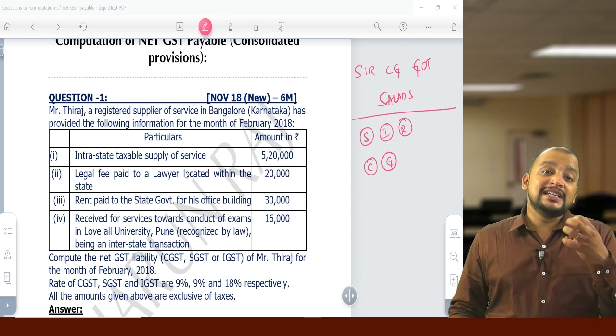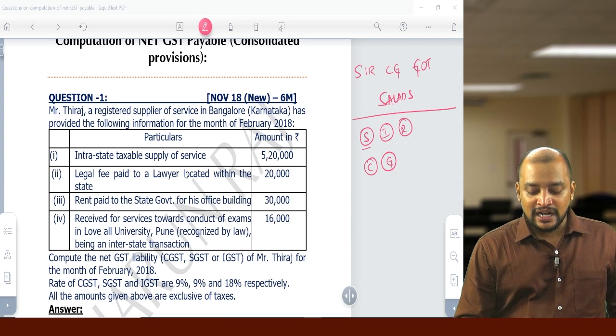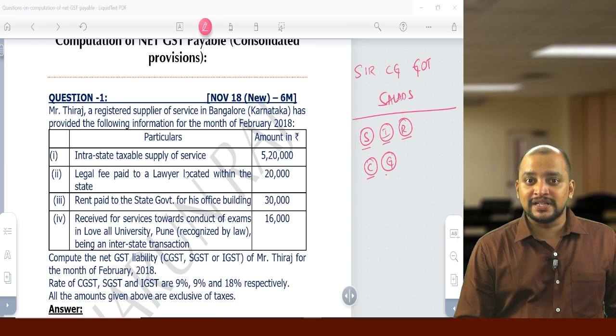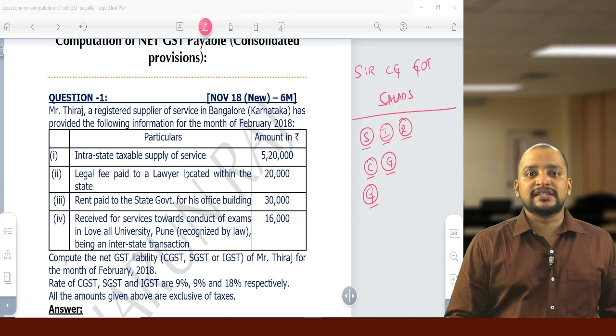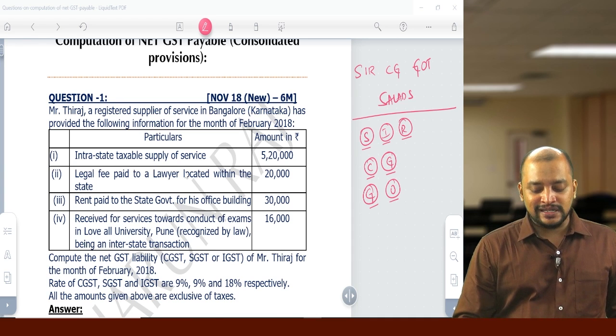I am talking about the list of services which are covered under RCM. So S for security lending, I for import of service, R for renting of motor vehicle, C for copyright services, G for GTA services. Then the next G is government services to business entities.